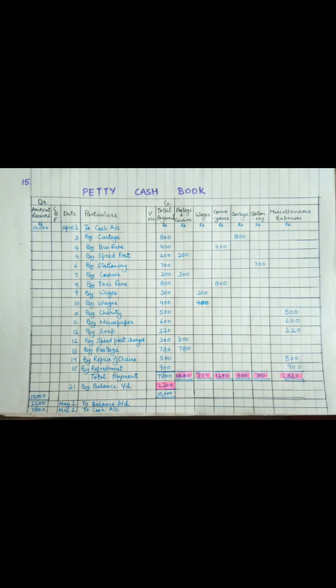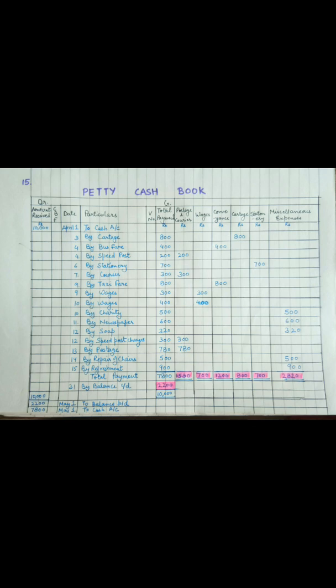In the column for total payment, I have received 7,800 rupees, and individually for postage and courier, wages, conveyance, cartage, stationery and miscellaneous expenses, the amount was 1,580, 700, 1,200, 800, 700 and 2,820 respectively. So these are the total payments we have made, or total expenses in the month of April.